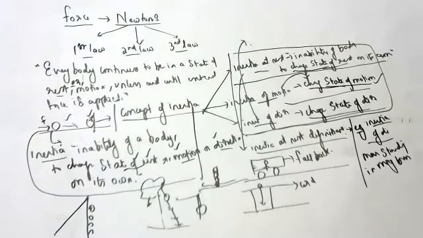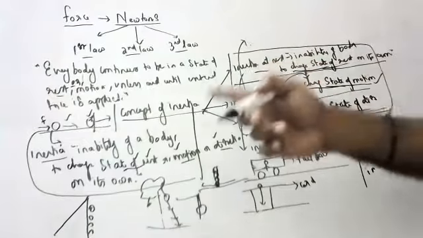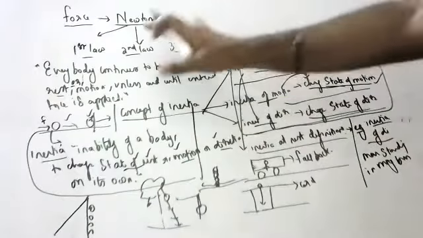So children, when the bus is taking a right turn, all of you will fall left. When the bus is turning left side, all of you will fall right side, children. That is the best example for inertia of direction. So children, this is Newton's first law.